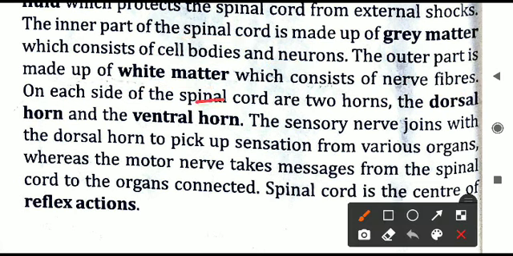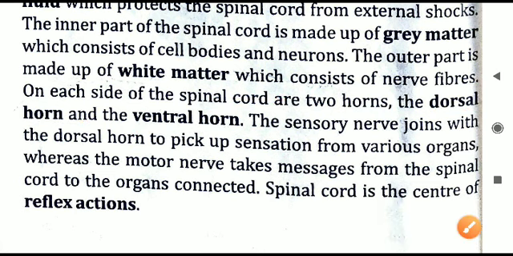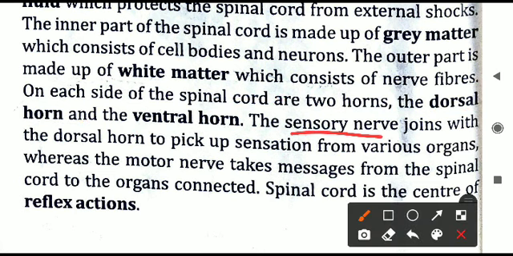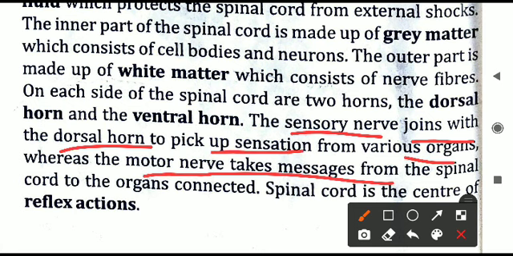On each side of the spinal cord, there are two horns. One is the dorsal horn, the next one is the ventral horn. Dorsal is on one side, ventral is on the other side. Both are opposite to each other. Then the sensory nerve will do what? It will receive the message from the outside of our body. Like our skin is a sense organ, it is connected to the sensory nerve. So these sensory nerves will join with the dorsal horn to pick up the sensation from various organs, whereas the motor nerve will connect the spinal cord to the organs.